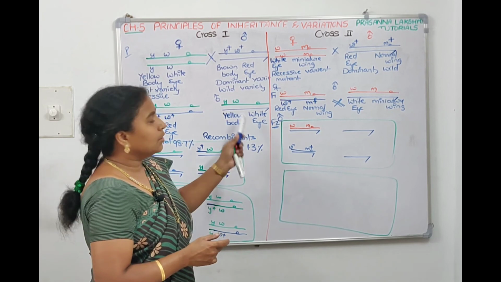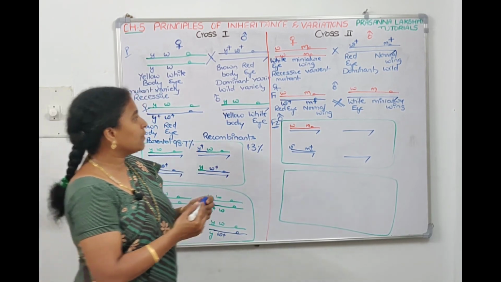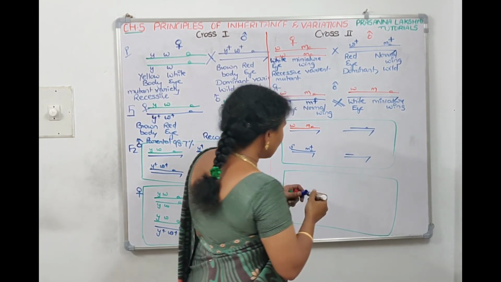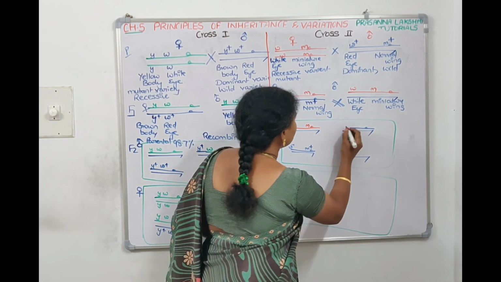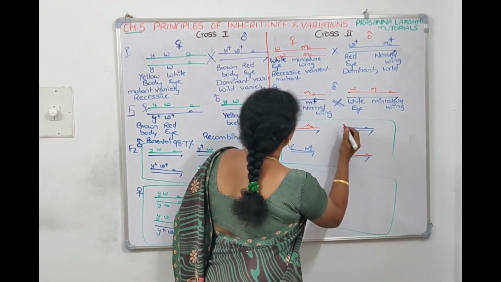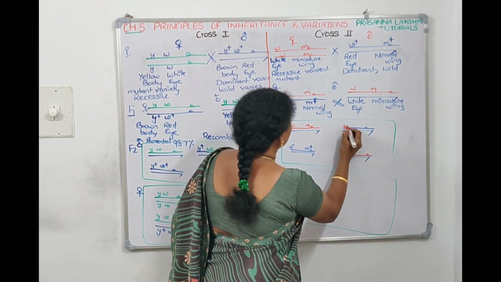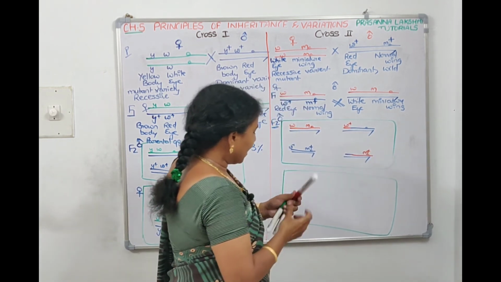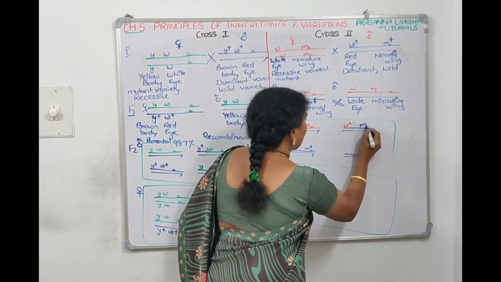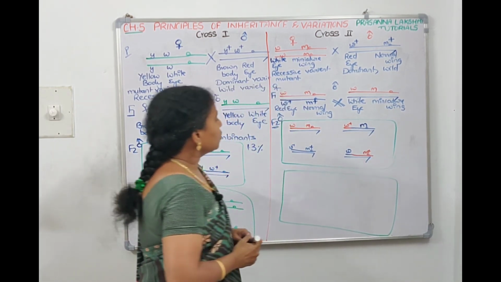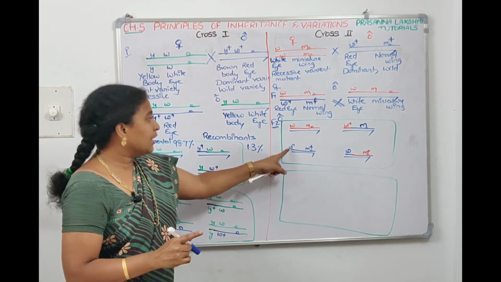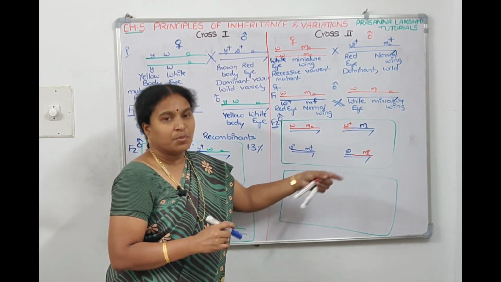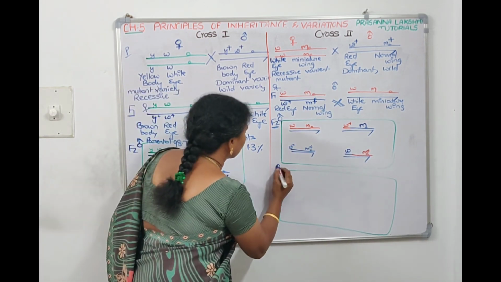And during meiosis, during gamete formation, recombinations will happen. Then what happens? With W plus, M can come, or with M plus, W can come. So W with M is parental, or W plus with M plus is parental, whereas one plus and one normal is recombinant. Let's talk about the girls also, the daughters.